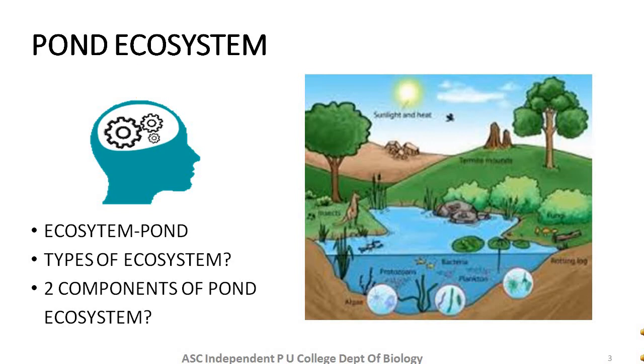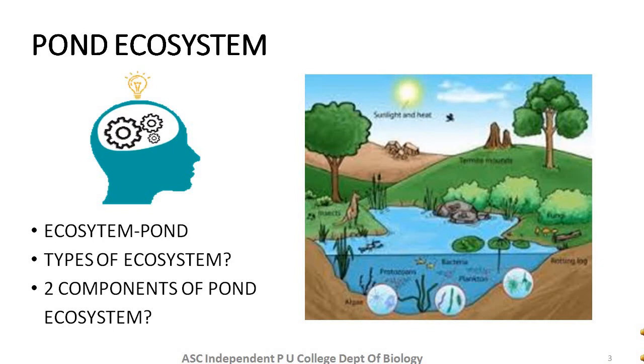What are the components of ecosystem? Components of ecosystem include biotic components and abiotic components. Okay, so biotic components will have what kind of components? Living organisms. Abiotic components include all the non-living components.